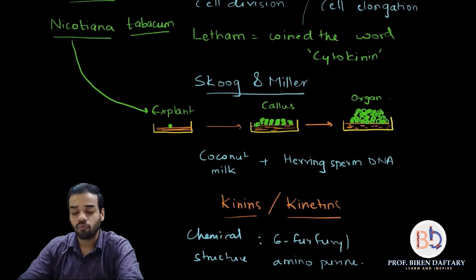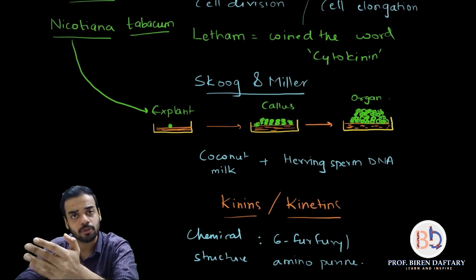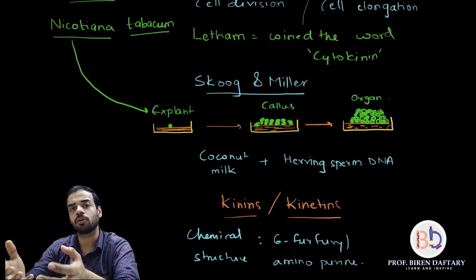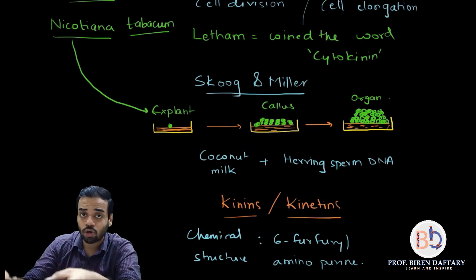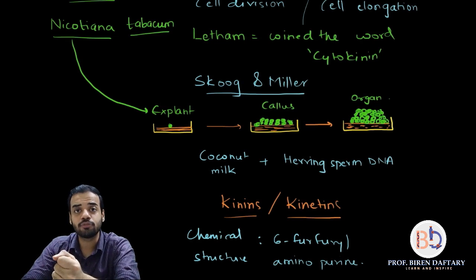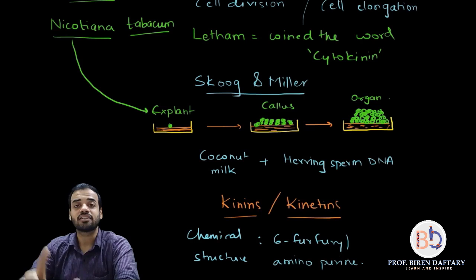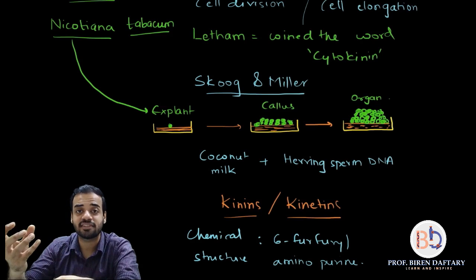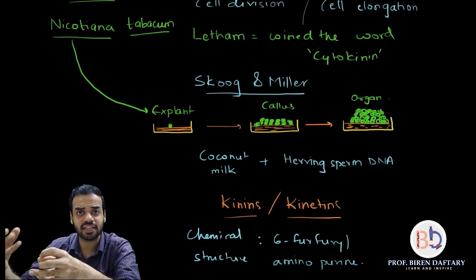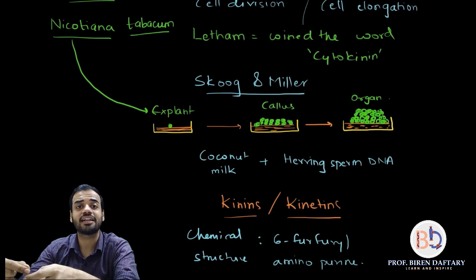Now when was the first cytokinin extracted? See, Skoog and Miller found out about cytokinins. They realized that there were substances which were causing cell division to occur, but they were not able to extract or remove those hormones from their sources. So the first cytokinin which was successfully extracted from a source was removed from maize. Okay, everybody knows what is corn. Corn is also called maize. So from unripe maize grains, the first natural cytokinin was extracted by Latham.